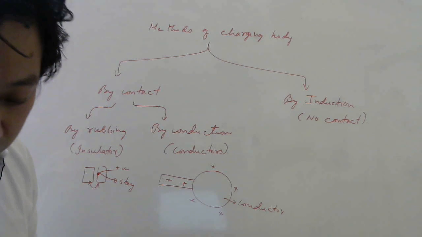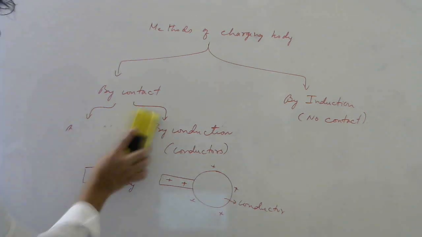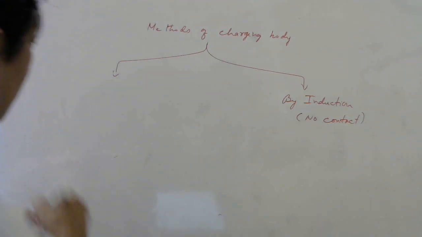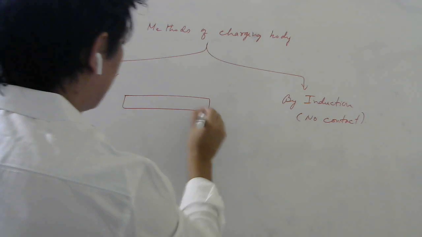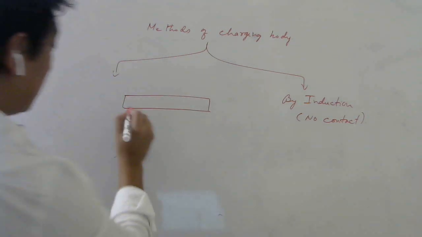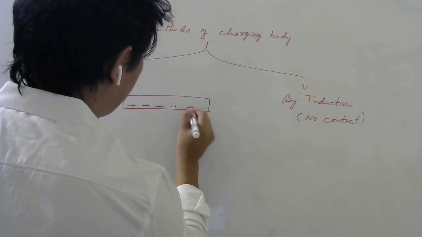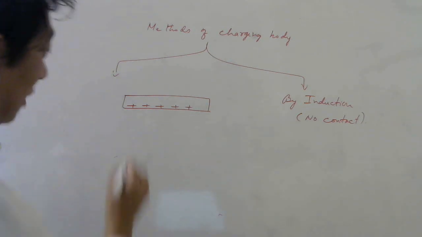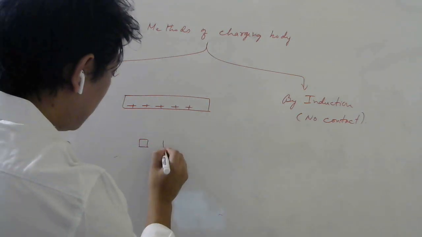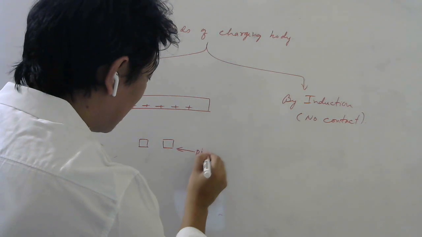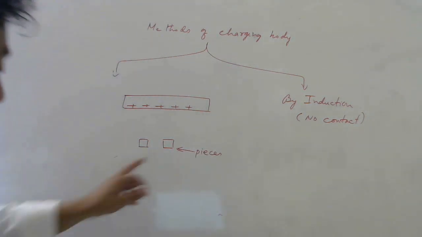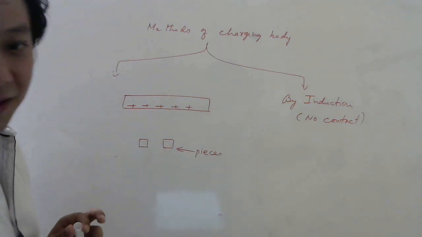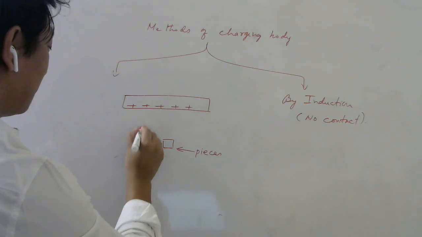So let us study this through an example. If you take a scale and rub it on your hair, it will get charged. Let us say it gets positively charged, and since it is insulated, the charge will stay there. Now, when you bring it to pieces of paper, mind you, they are neutral. These pieces of paper were not rubbed. So when I bring this scale near these pieces of paper, we have learned that it gets attracted.